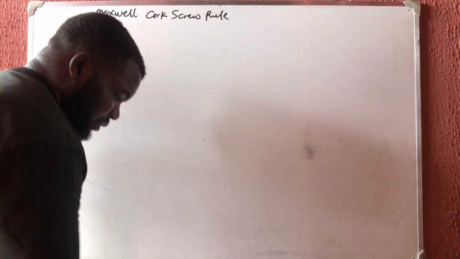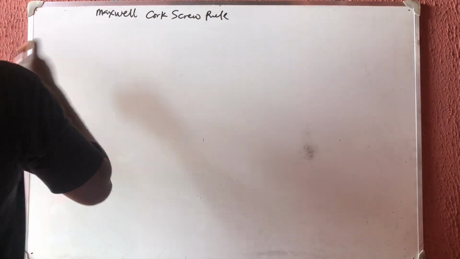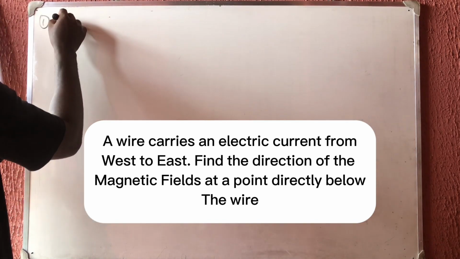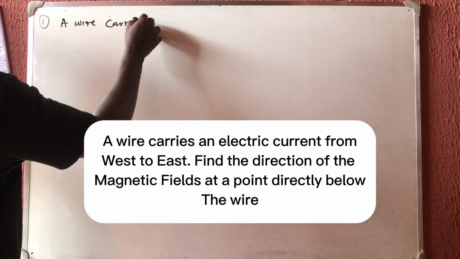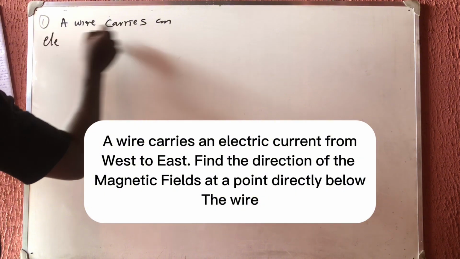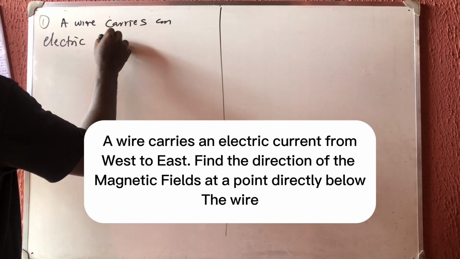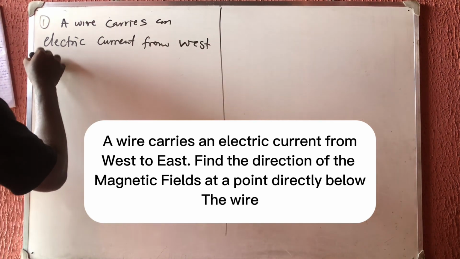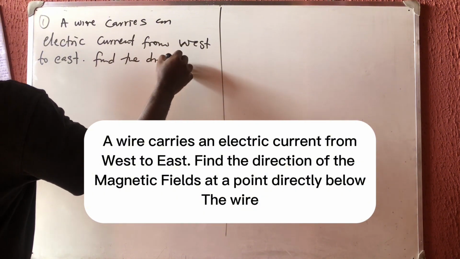Okay, look at an example. Example one, for the right hand thumb rule. Let us use the right hand thumb rule to get this. A wire carries an electric current from west to east.